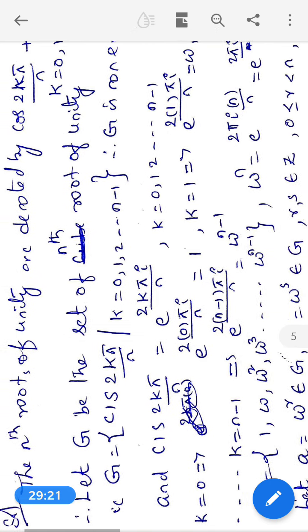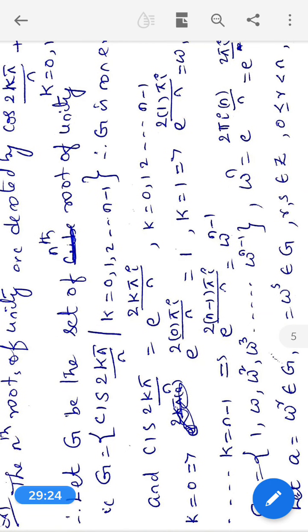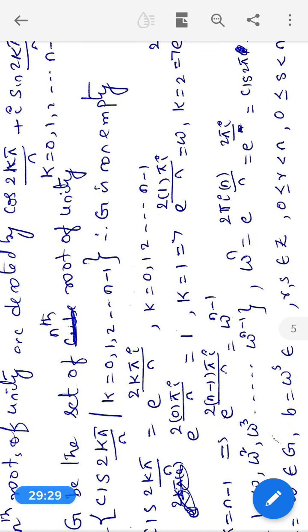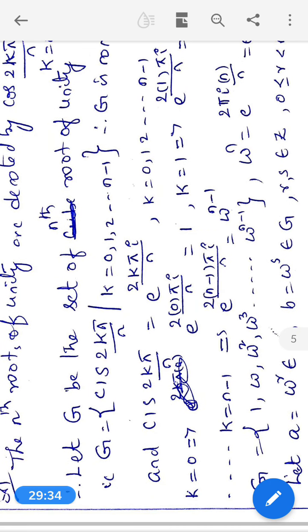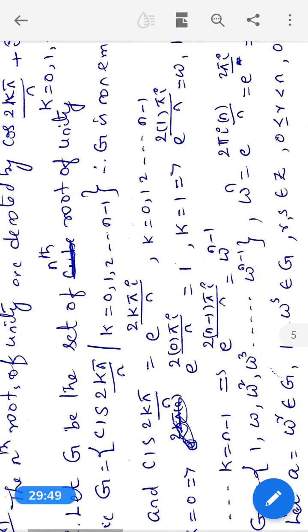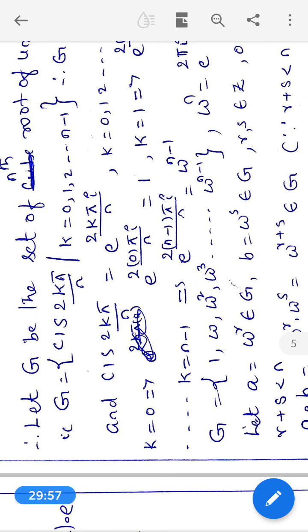That's why G is equal to cis 2k pi by n such that k is equal to 0, 1, 2, etc., n minus 1. Once again, G is equal to the set of all cis 2k pi by n such that k is equal to 0, 1, 2, etc., n minus 1. So G has n elements. So G is non-empty.